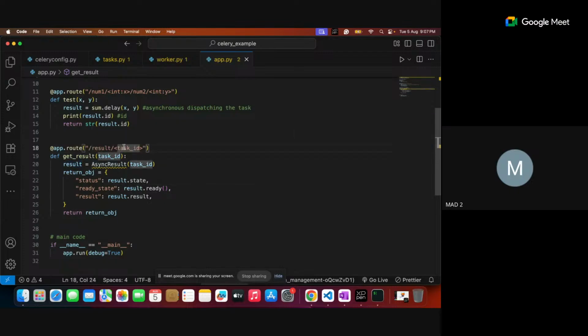Through the ID we got, I want to know the status of the particular task, whether it is finished or pending, its ready status, and its result. This is a simple dictionary they are creating, and finally they want to return it. Of course, I can call get_result or I can just directly show it in the command prompt also. Don't worry, I'll show it through the command prompt also.